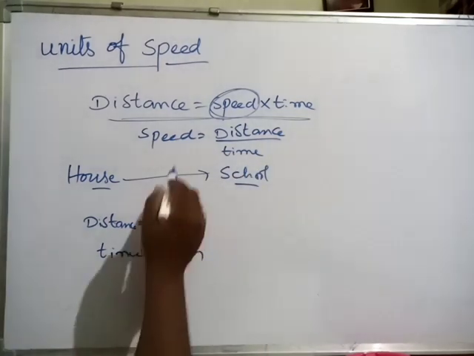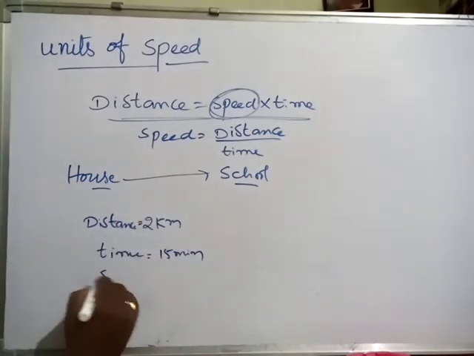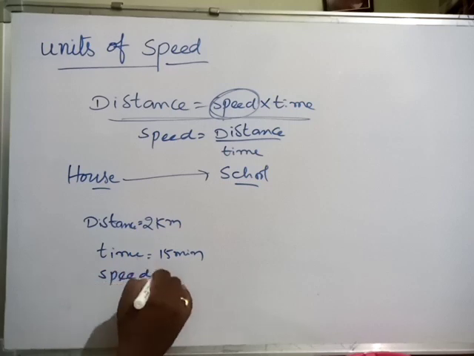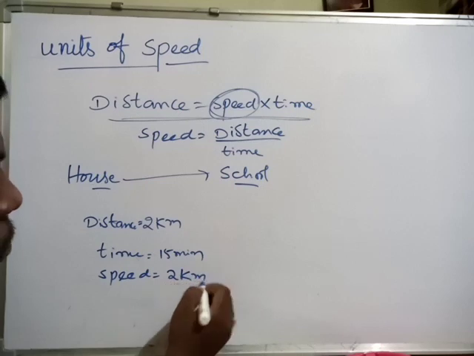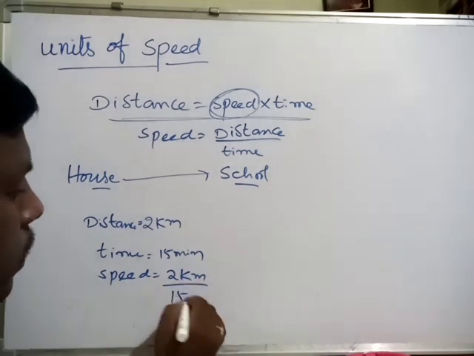Now to calculate speed, speed is equal to distance by time. Distance is 2 kilometers, time is 15 minutes.